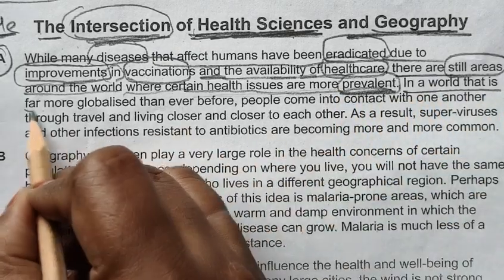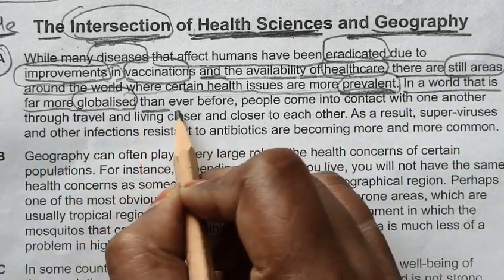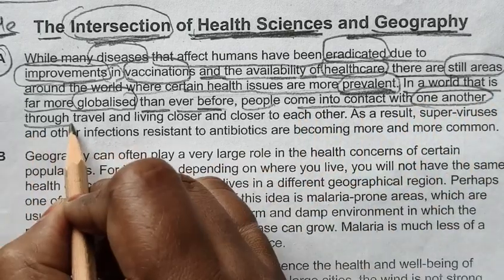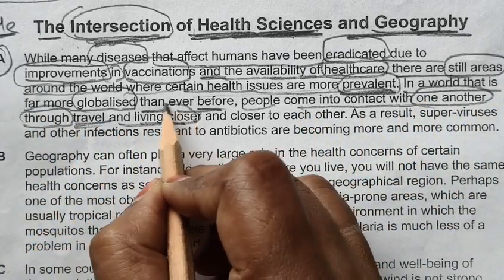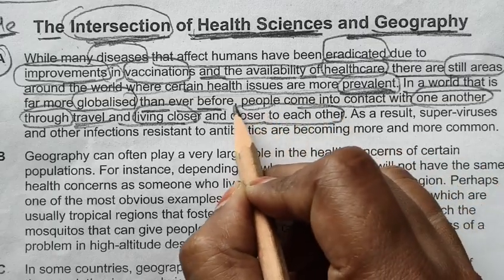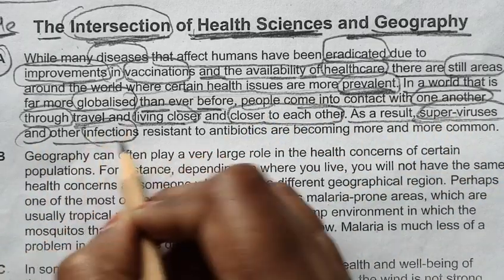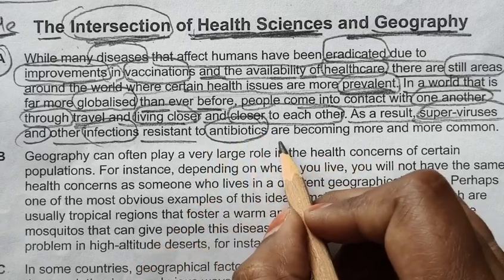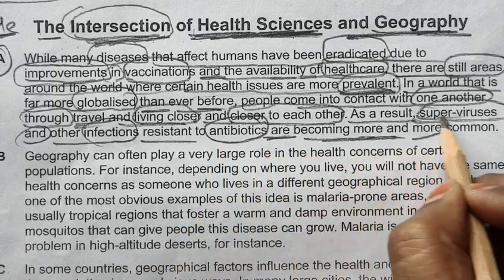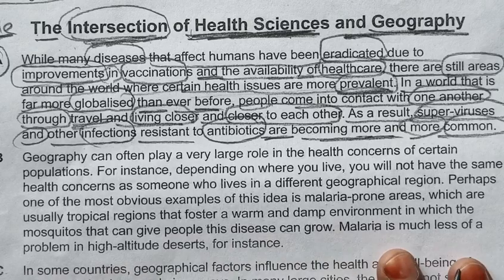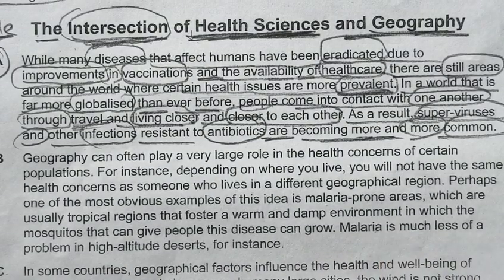In a world that is far more globalized than ever before, people come into contact with one another through travel and living closer and closer to each other. As a result, superviruses and other infections resistant to antibiotics are becoming more and more common. So we have seen so many things from this paragraph.